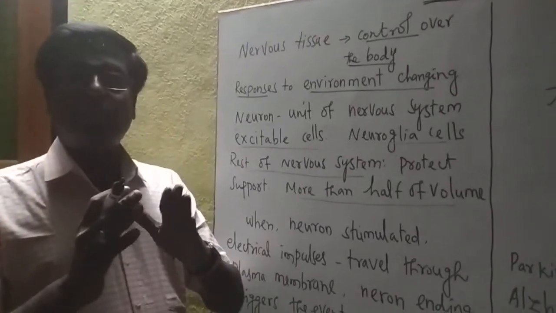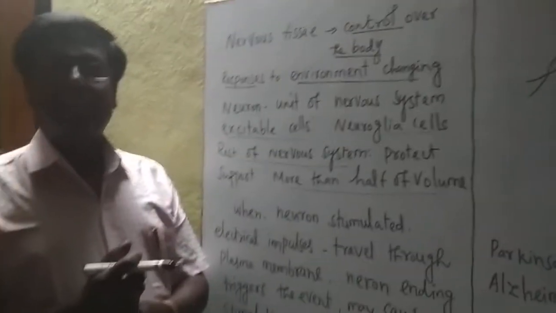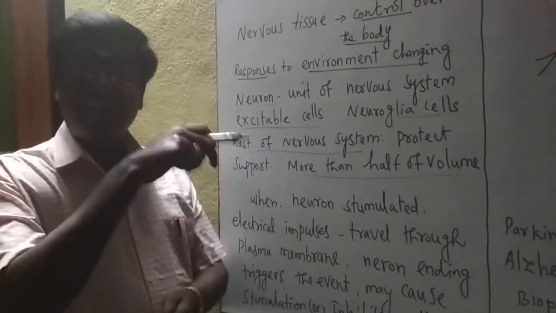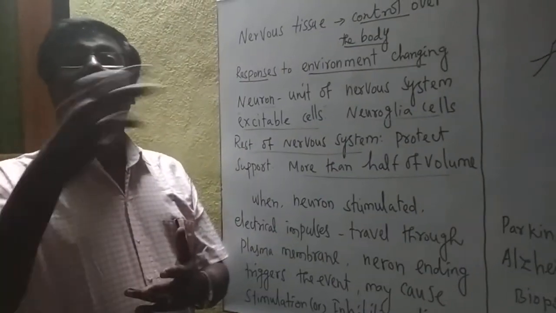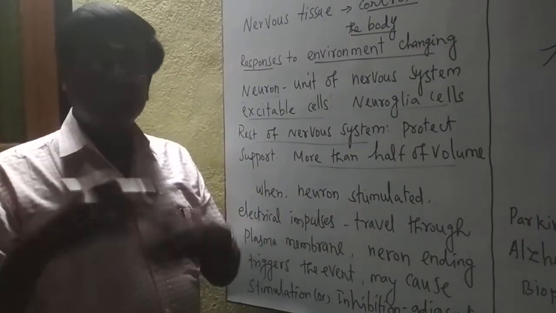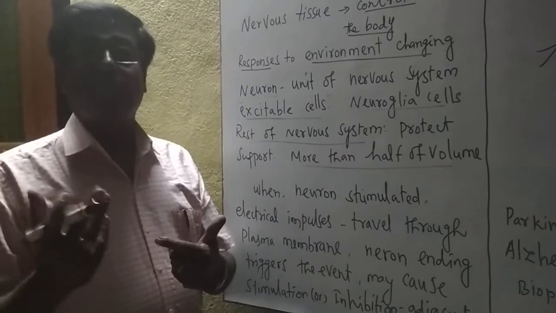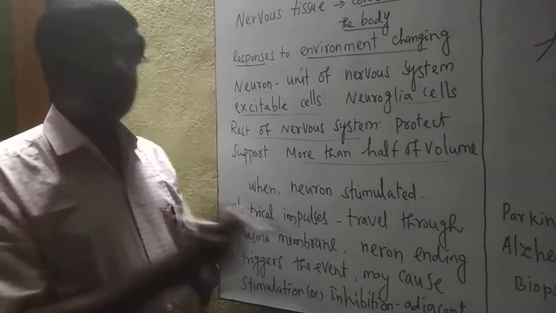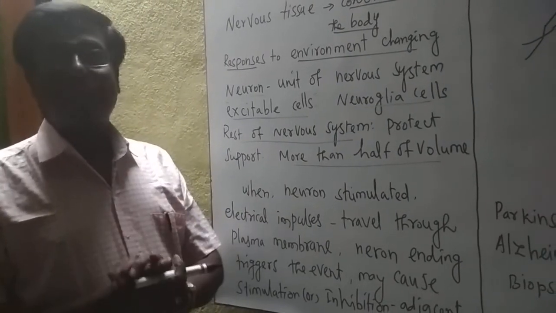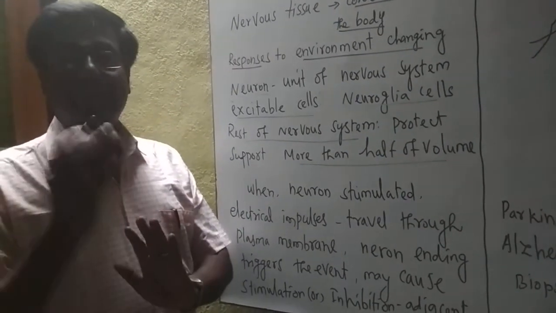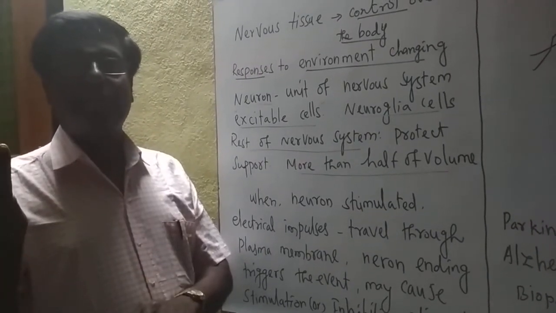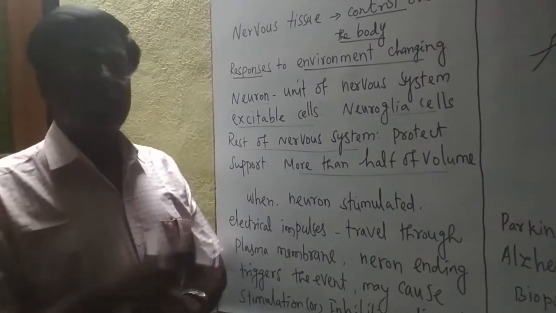Moreover, the nerve cells cannot be divided. Then how are nerve cells produced? The neuroglia cells divide and give rise to the nerve cells. Nerve cells cannot be divided, so the production of nerve cells also depends on the neuroglia cells. Such an important cell is the neuroglia cell. This is the major mass of cells in the nervous system. The nerve cells are a little lower: 60% are neuroglia and only 40% are nerve cells.